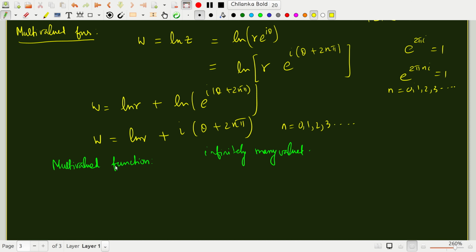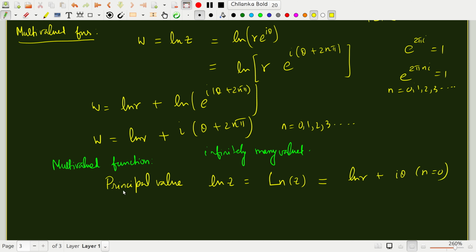This is called the principal value of ln z, which is denoted as capital Ln z. This notation may change from textbook to textbook. Some books will use this for the multi-valued function and this for the principal value, so please be watchful. Sorry, I made a mistake here. Ln z is equal to ln r plus i theta, that is, choose n equal to 0.